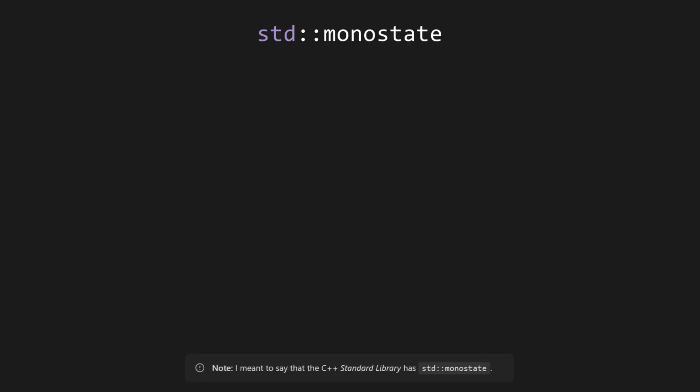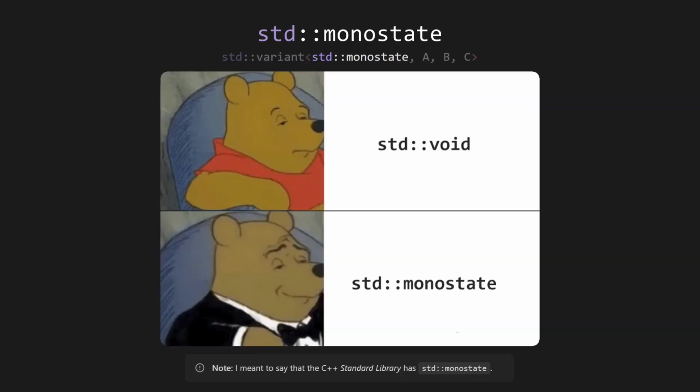C++ also has something called standard monostate, which is intended to be used inside variants to represent an empty state. The name monostate is the most pretentious, deliberately abstruse thing I've ever heard. It's absolutely wild to me that they chose that name. They should have called it standard empty or blank or void or something.